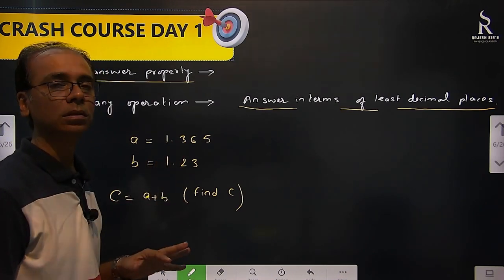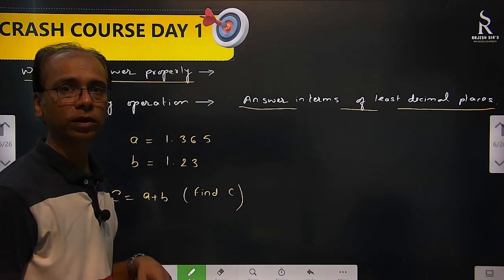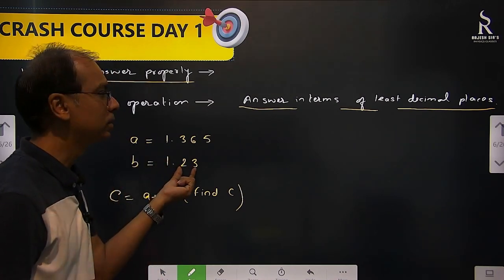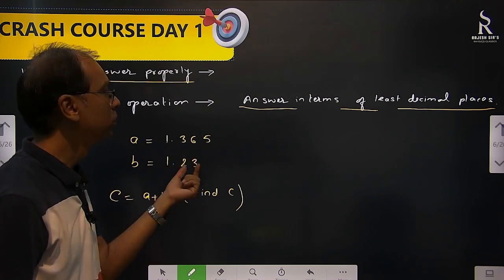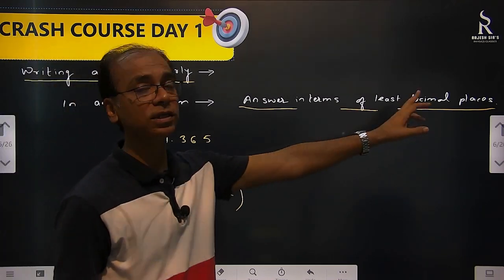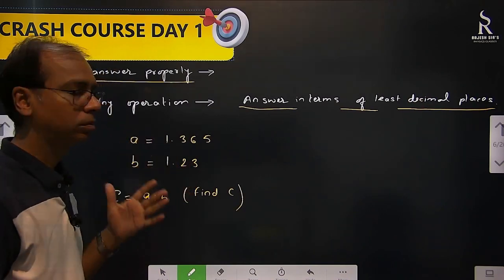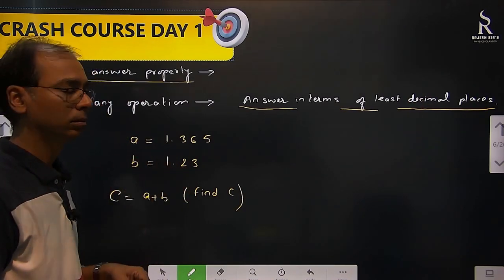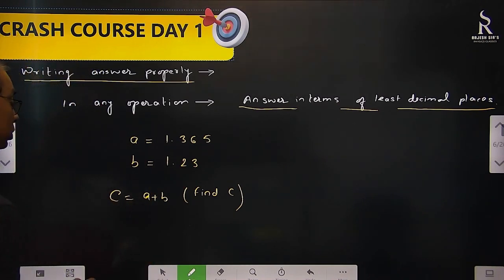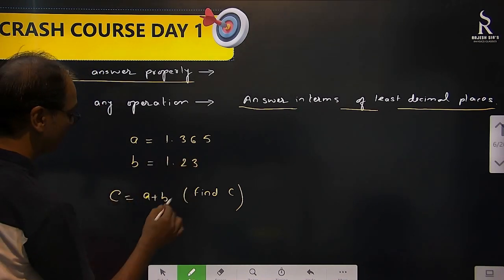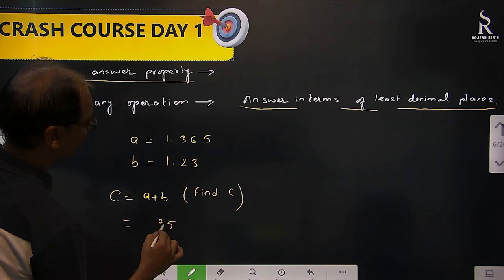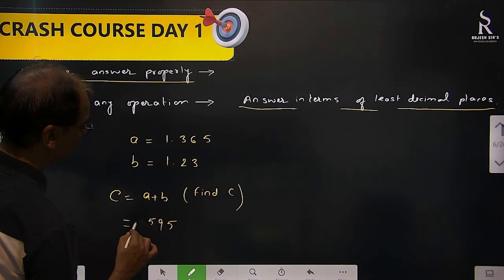So my answer will be in 3 significant figures. Or you can say after decimal 2 places. Here there are 3 numbers. Here 2. So answer in terms of least decimal places. That means 2. My answer should be in this term, like this. And okay, let's add it. What's coming? 1.365 plus 1.23, what will come? 5 here, 9, 5 and 2.